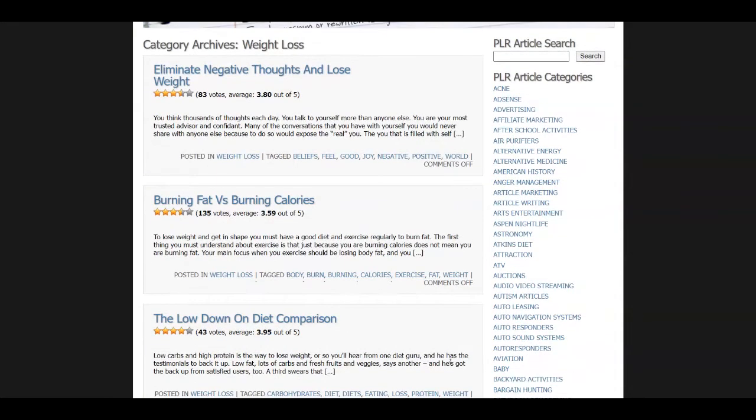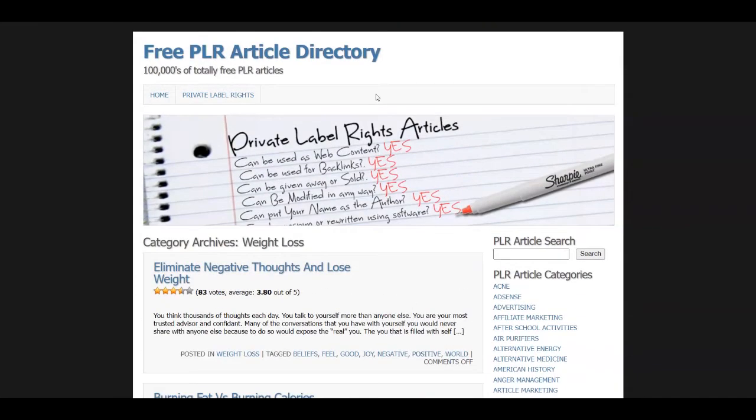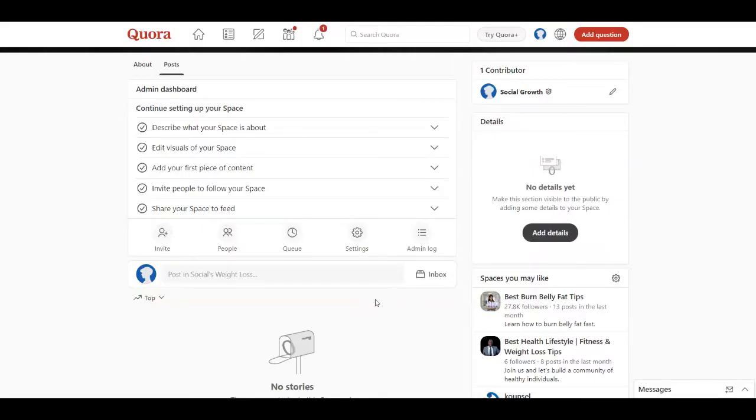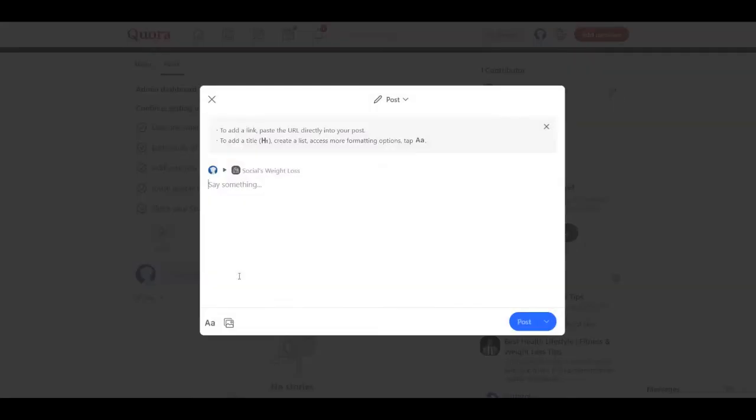And after you find it, all you need to do is copy it, and after that write that question right here, and you're going to write, as I said before, something like how to lose weight. It is going to be dependent on what you are going to name your group after.